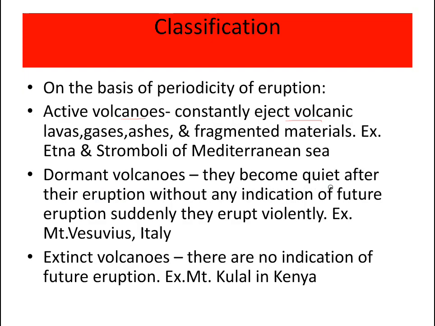Dormant volcanoes become quiet after the eruption without any indication of future eruption. Suddenly they erupt violently. An example is Mount Vesuvius, which is in Italy. They will be silent after eruption, but suddenly one day they erupt violently. So these are dormant volcanoes.